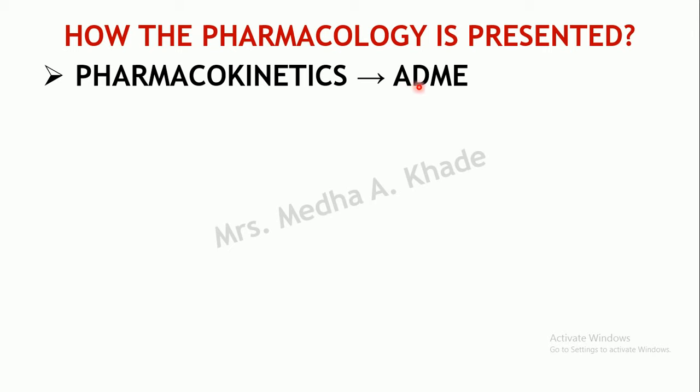By looking at the patient, you will not be able to know where exactly your drug has reached. It should reach your site of action, right? So distribution will give an idea about where exactly your drug is distributed. Metabolism will tell you how exactly your drug is getting handled by the body, whether it is getting converted to any active or inactive metabolite, or whether it is getting excreted unchanged. What are the different enzymes involved in it?